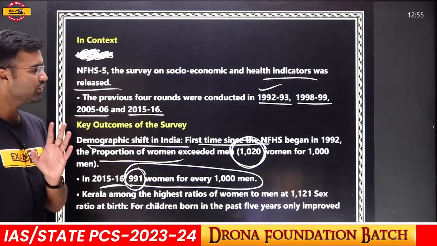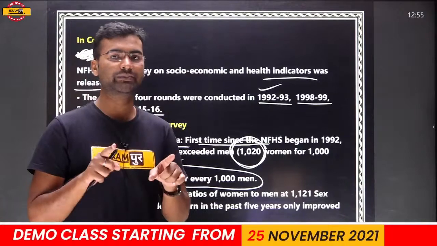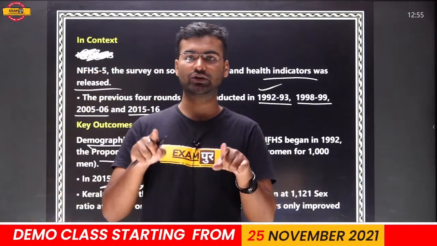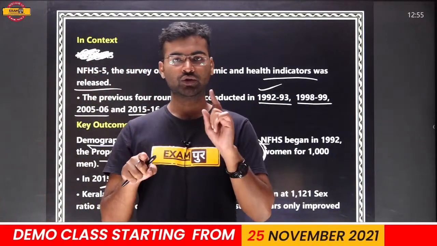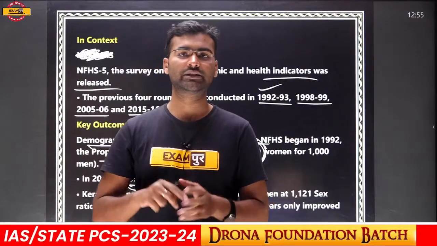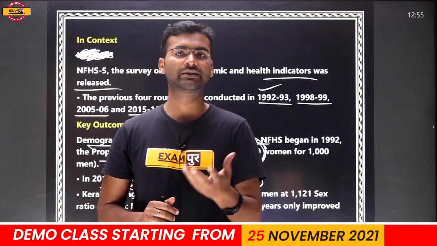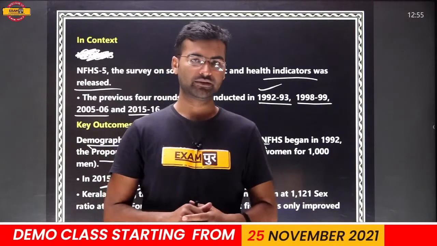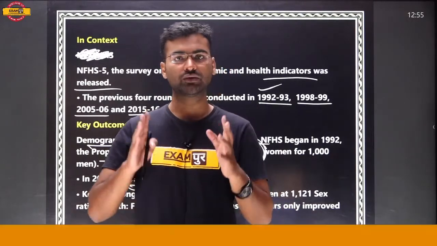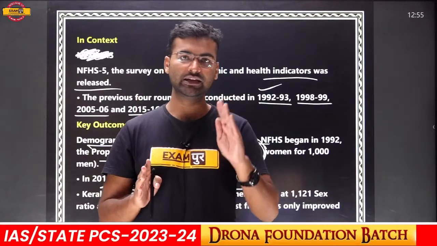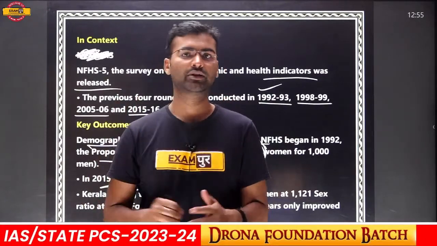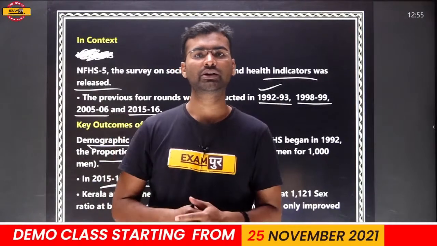It is also a problem. There should be a balance between the population of men and women. Neither should keep increasing, because many major problems arise due to an excess number of any particular gender. So we have to try to make a balance between the population of men and the population of women.